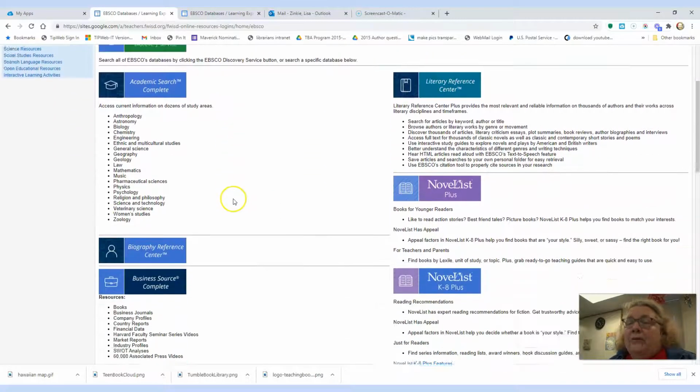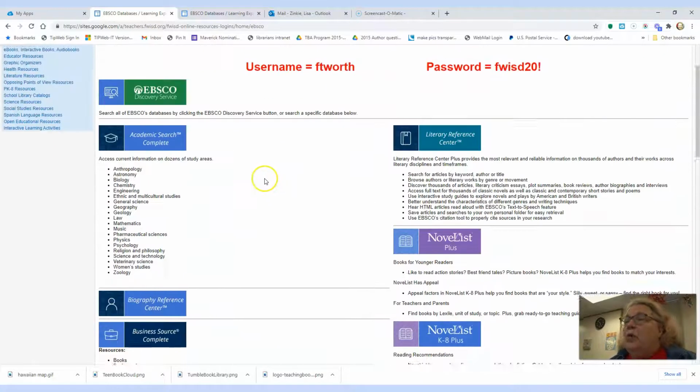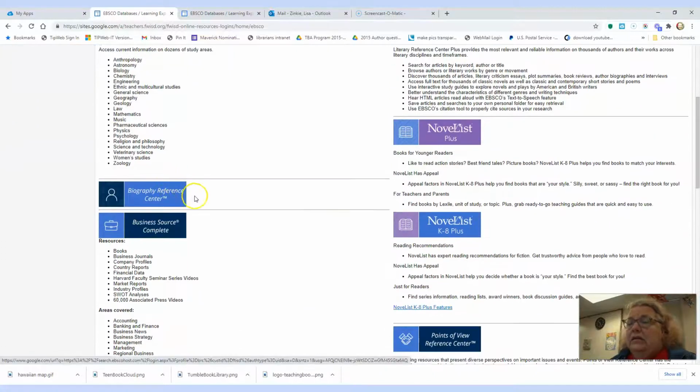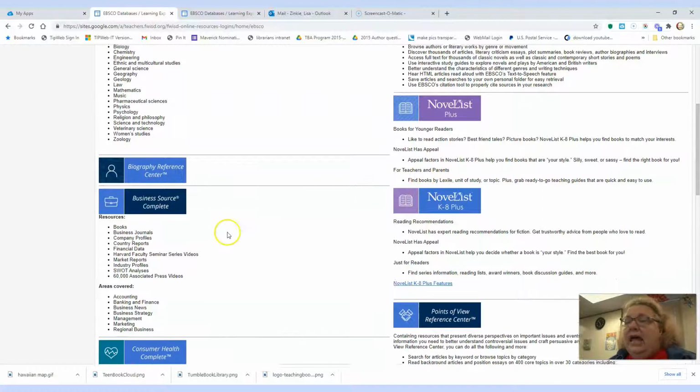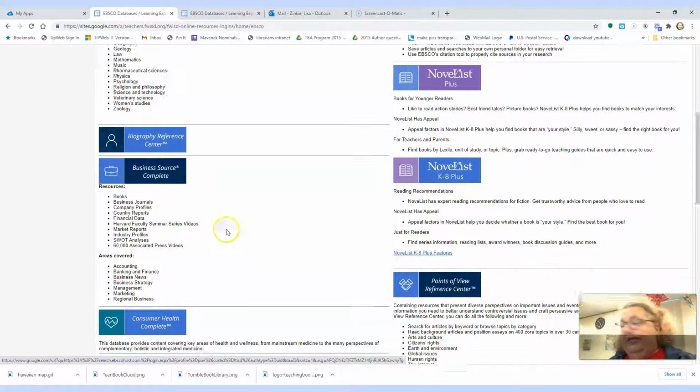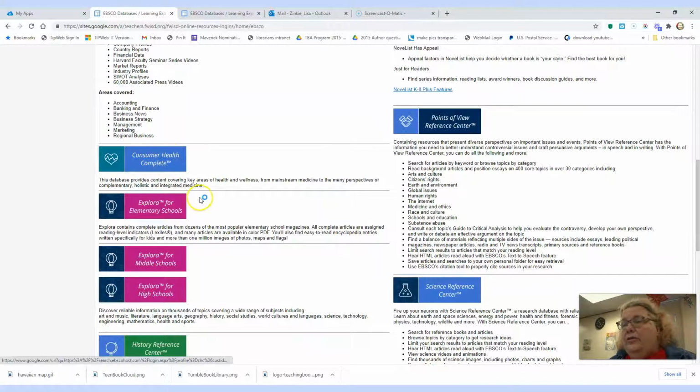Now, remember I was searching for things about Hawaii. So I'm going to have to see if I'm going to go to the Literary Reference Center, Academic Search Complete. That might work. Biography, not really. I'm not really doing a person. I'm doing a place. Novelist talks about different books that you might like. Business Source. Point of View, that's if you have 2 points of view, like one versus the other. Consumer health, no. Explora. Explora for middle schools.